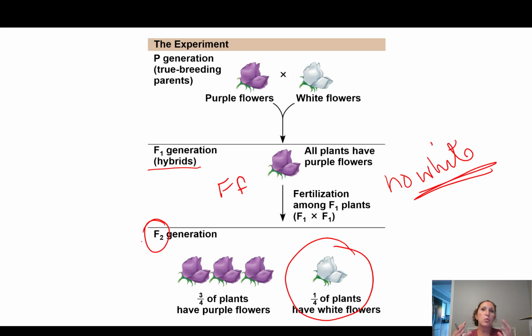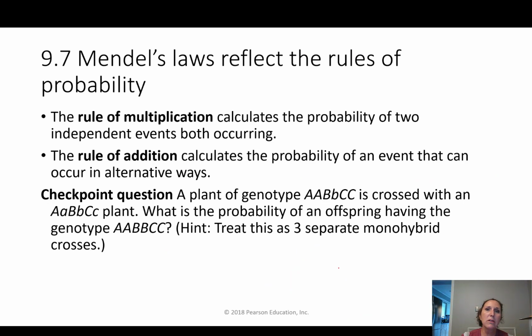Because when we do our crosses, this is a cross, we are going to have to come up with the probability that something will happen. Now, one of the reasons I don't like this example is because they show 3 plants being this and 1 plant being that. And that is not how probability works. So let's talk about probability really quickly before you move on to the next video regarding how we do these crosses. All right, so Mendel's laws reflect the rules of probability.